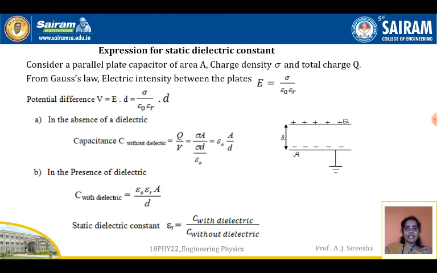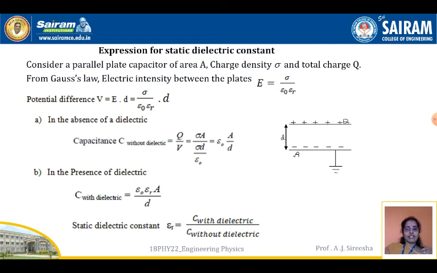Now the second case, in the presence of dielectric. So C with dielectric, we get epsilon into epsilon naught epsilon R A by D. Now static dielectric constant epsilon R is C with dielectric by C without dielectric. So what is happening here? Epsilon R is nothing but a static dielectric constant, with dielectric and without dielectric.